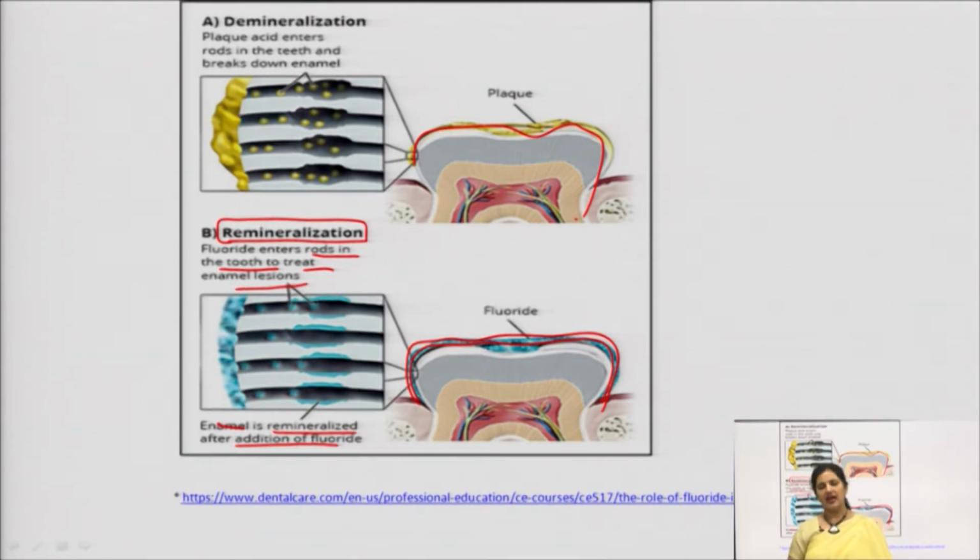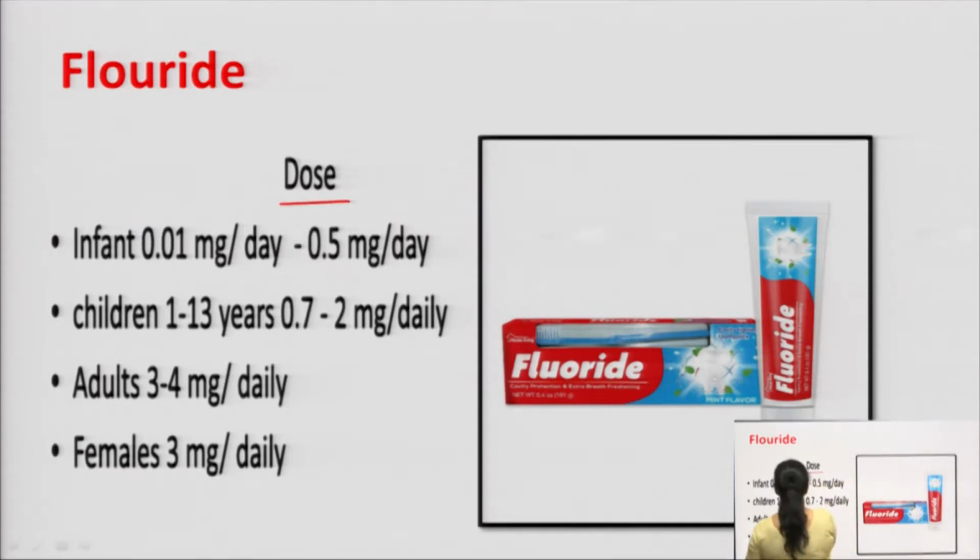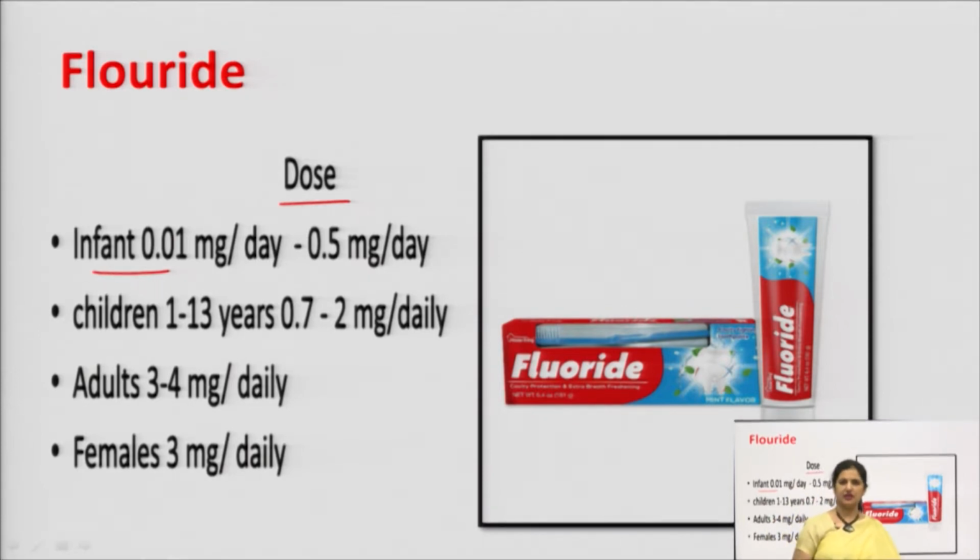That is why we need fluoride daily in our diet, and there is a recommended dose given, and that is the reason fluoride is being added into the water. Besides, fluoride is a major component of the toothpaste. The dose of the fluoride which is required per day in the case of infant is 0.01 milligram per day to 0.5 milligram.